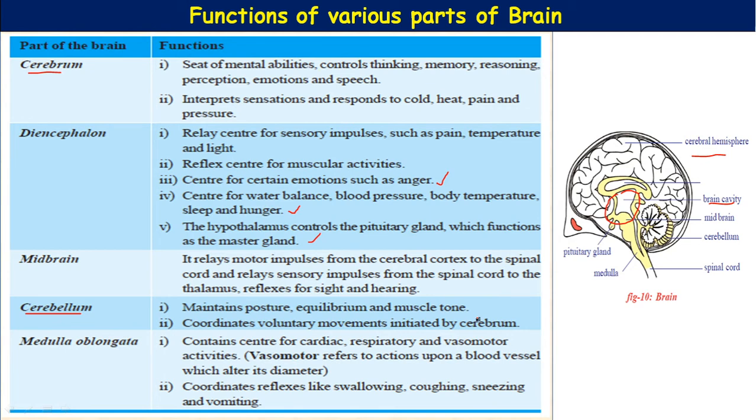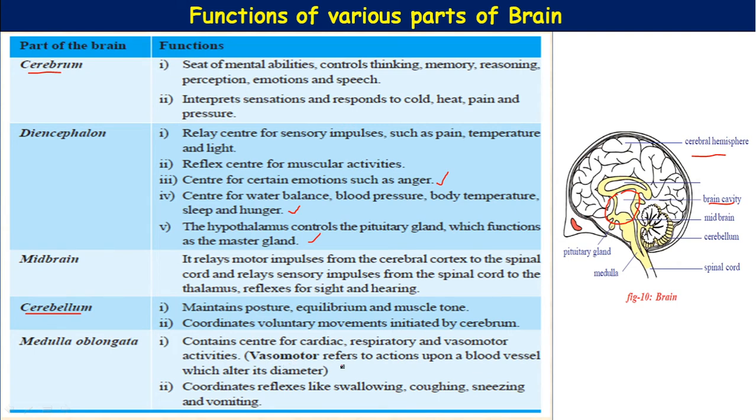The posterior medulla controls the activities of internal organs. It has reflex centers such as the cardiac center, respiratory center, and vasomotor centers. That means it contains centers related to the heart, respiration, and vasomotor activities.